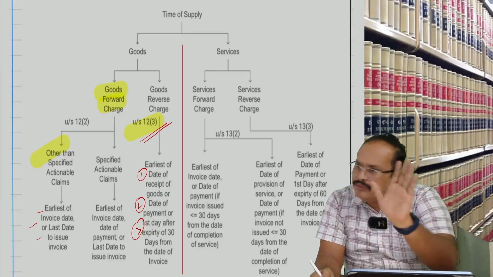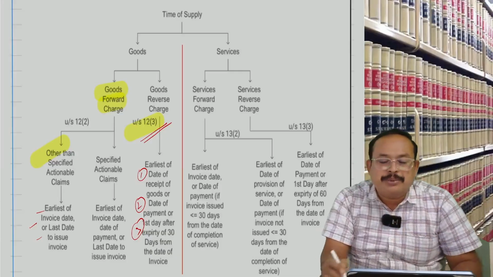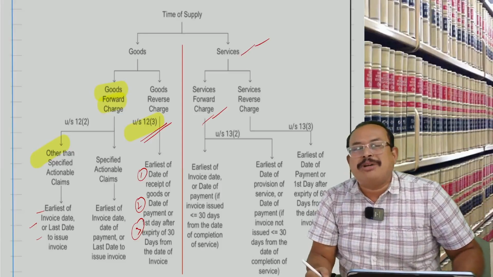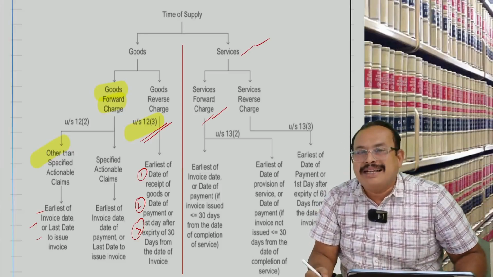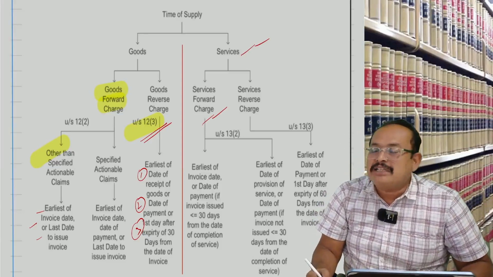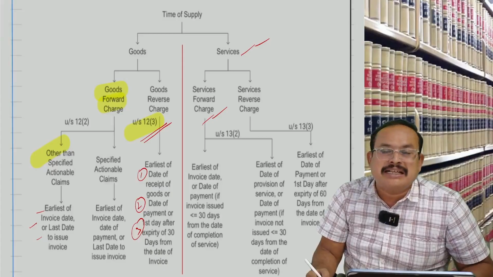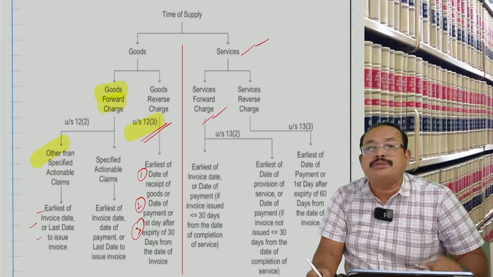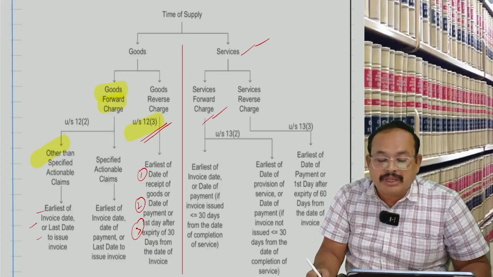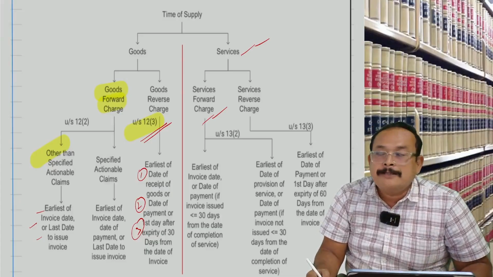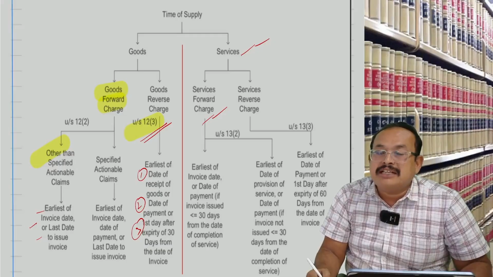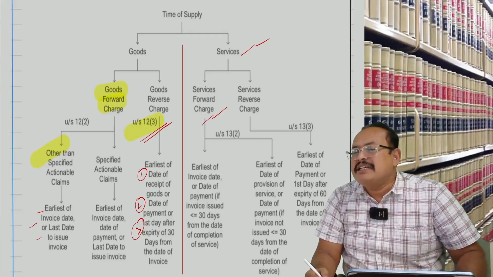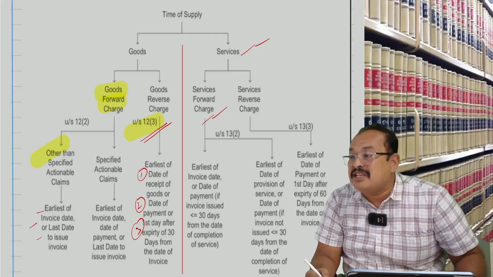Still, we will refer to supply of services. Forward charge comes into picture, where the supply is liable to pay GST. The time of supply is as follows: date of invoice or date of payment, whichever is earlier, if the invoice is issued in accordance with section 31, subsection 2. Get my point, sir?